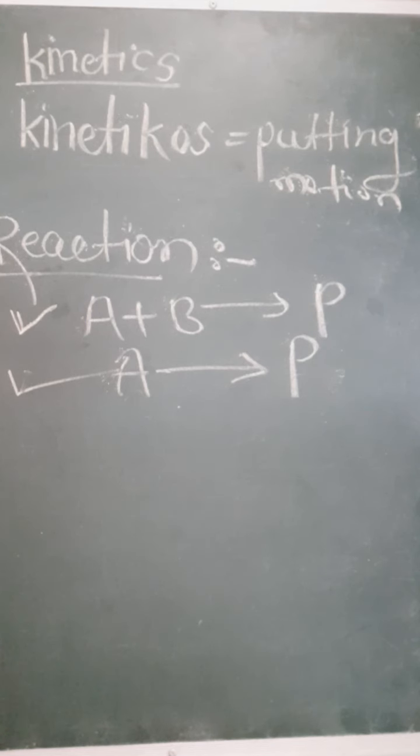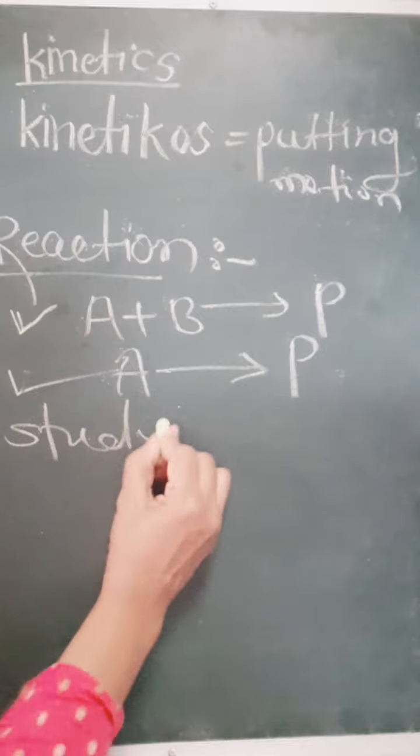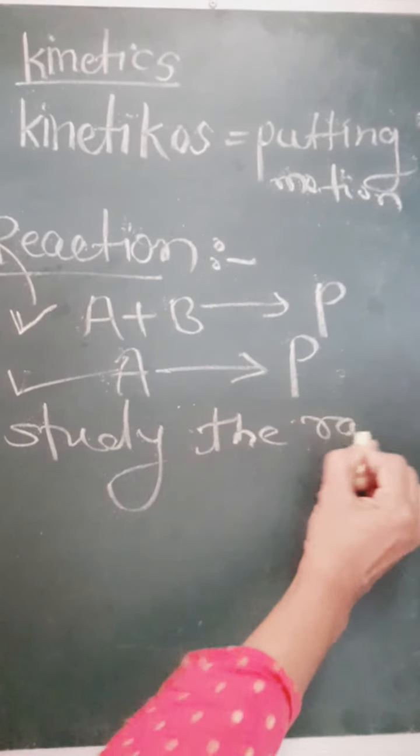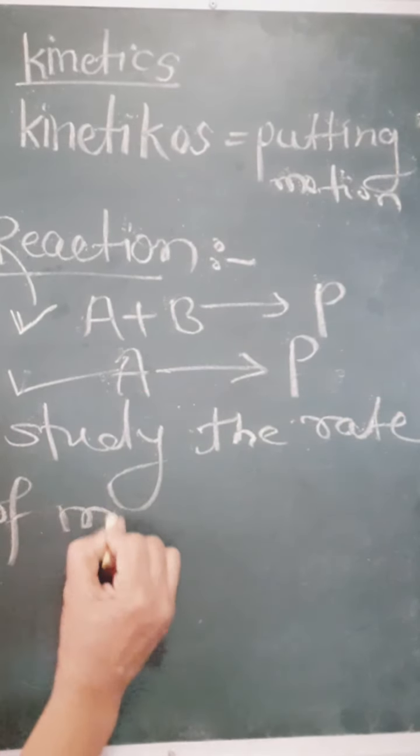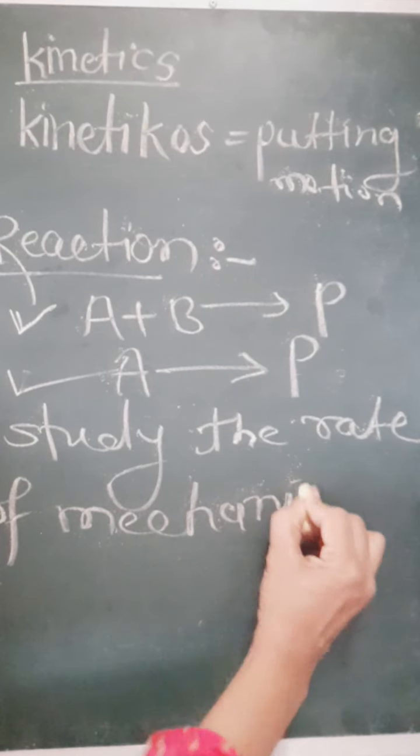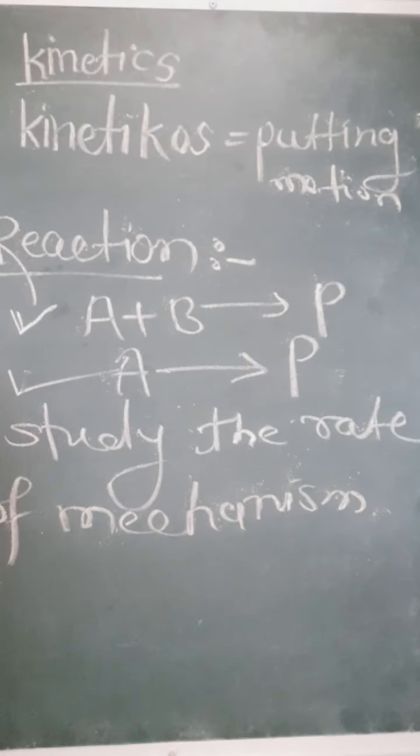Then the definition of kinetics is the study of the rate and mechanism of chemical reaction. Studying the rate and mechanism of chemical reaction is called chemical kinetics. And there are a number of types of reaction. How many types of chemical reaction are there? Let us discuss the types of chemical reaction.